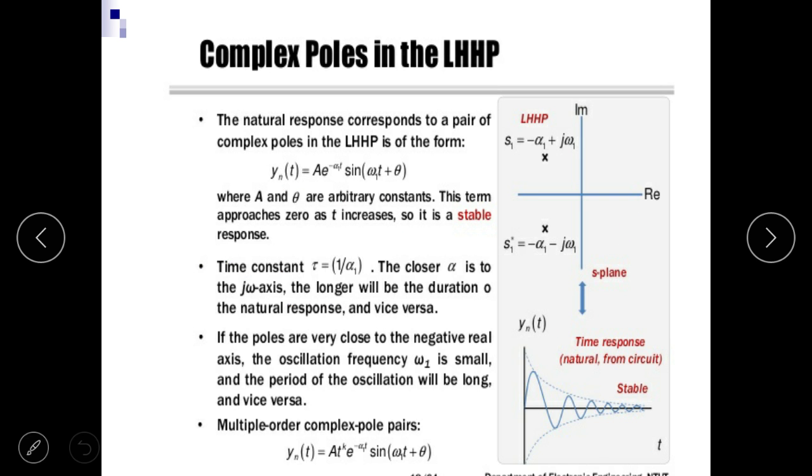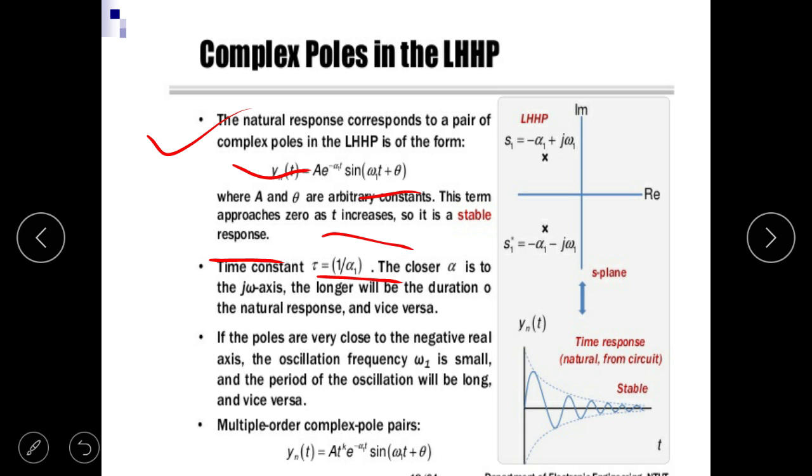Next, the natural response corresponding to a pair of complex poles in the LHS is of the form y_n(t) = A e^(-α1 t) sin(ω1 t + θ), where A and θ are arbitrary constants. This term approaches zero as t increases, so it is a stable response. The time constant is 1/α1.